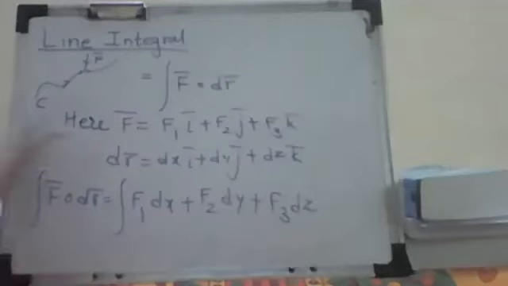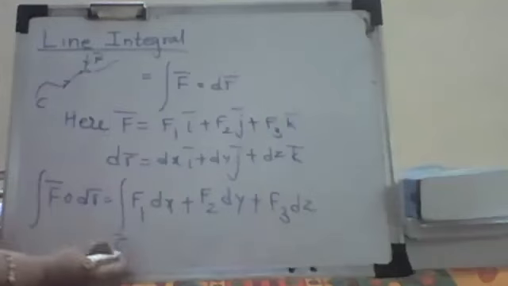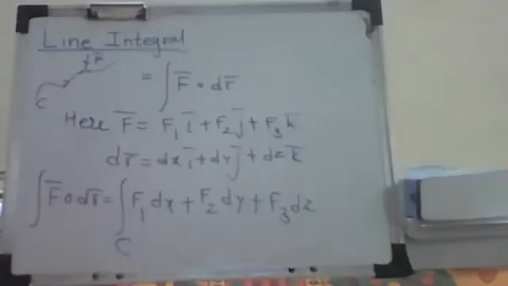Line integration is what? Dot product of these two, where the field is acting on this particular curve, correct? So f bar dot dr bar. So you get this, and it is over the curve, so you can write here C. So that is over the curve C. For this we take a very simple example. We'll start with a simple example.